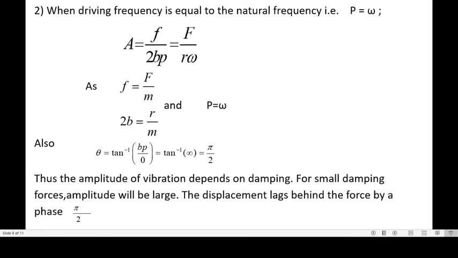Here we have taken 2b equal to r by m and p equal to omega. Also theta equal to tan inverse of bp upon 0, that is tan inverse of infinity, it is equal to pi by 2. Thus the amplitude of vibration depends on damping. For small damping forces, amplitude will be large. The displacement lags behind the force by a phase pi by 2. This is case 2, that is when p equal to omega.